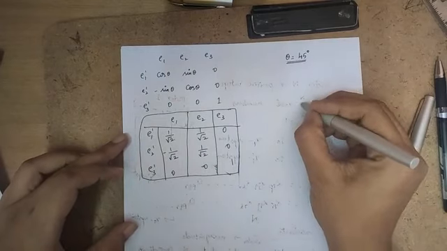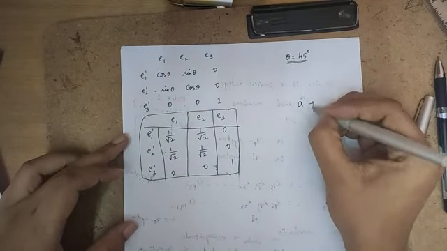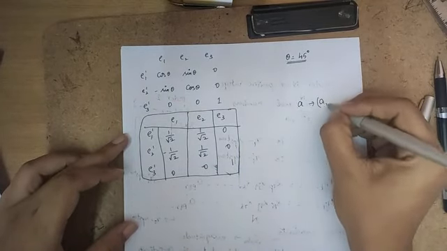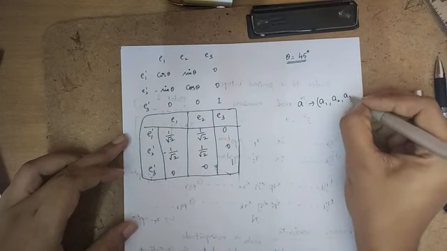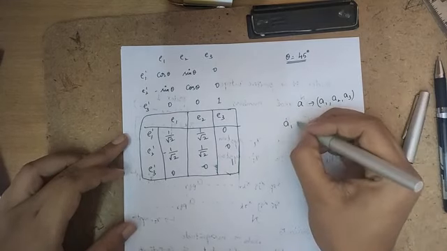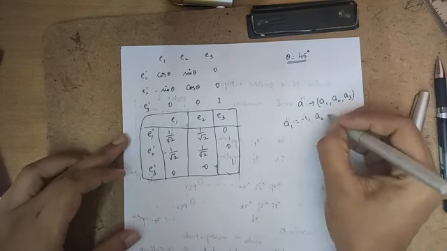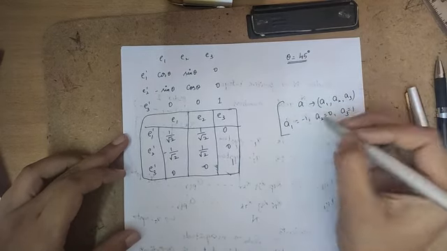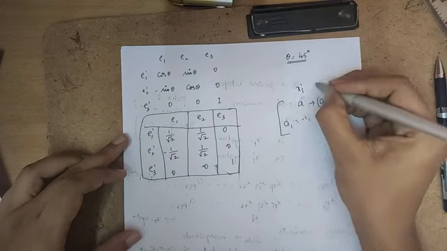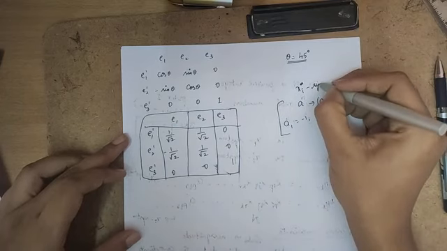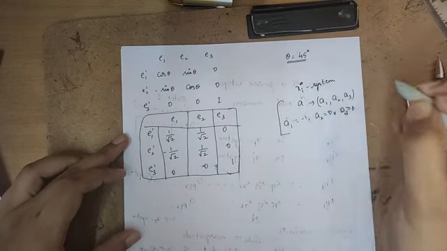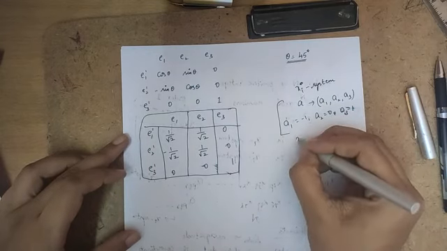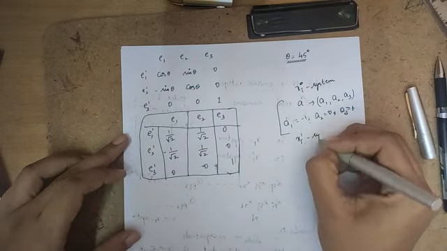They have given the components of A in xi system, that is A1 is equal to minus 1, A2 is equal to 0 and A3 is equal to 1. This is for xi system. Now I have to find out the components of vector A in xi prime system.